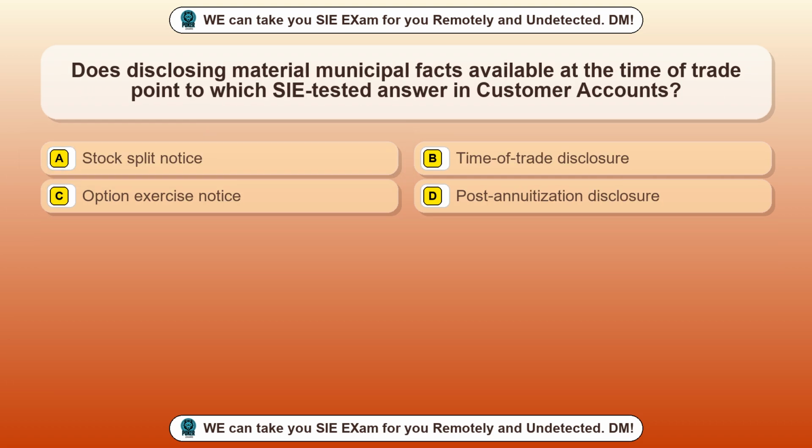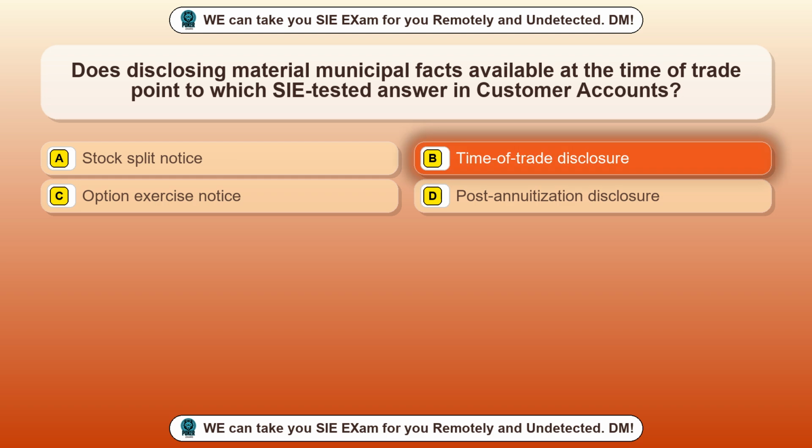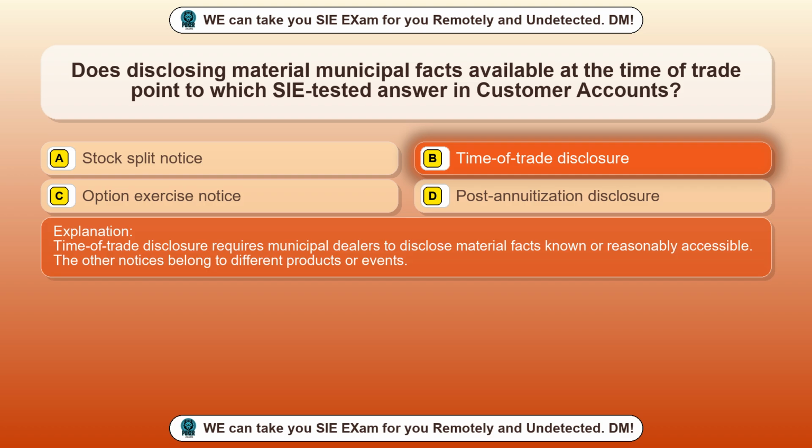Question 78. Does disclosing material municipal facts available at the time of trade point to which SIE tested answer in customer accounts? Option A, stock split notice. Option B, time of trade disclosure. Option C, option exercise notice. Option D, post-annuitization disclosure. The correct answer is option B, time of trade disclosure. Time of trade disclosure requires municipal dealers to disclose material facts known or reasonably accessible. The other notices belong to different products or events.